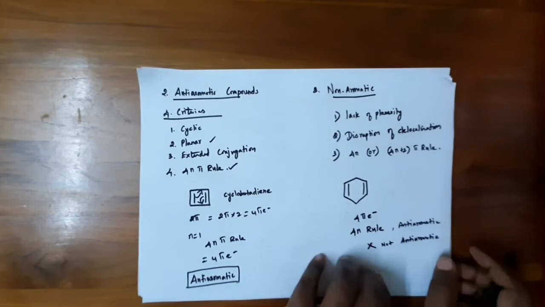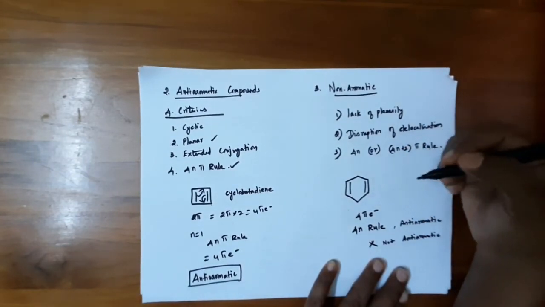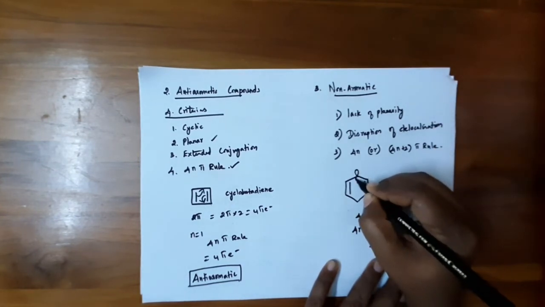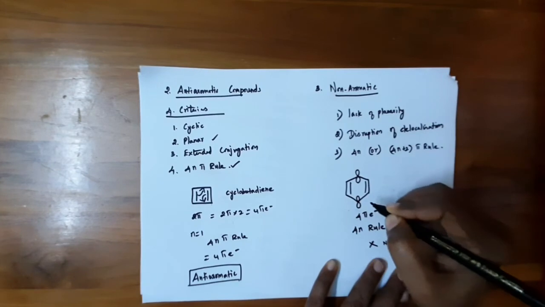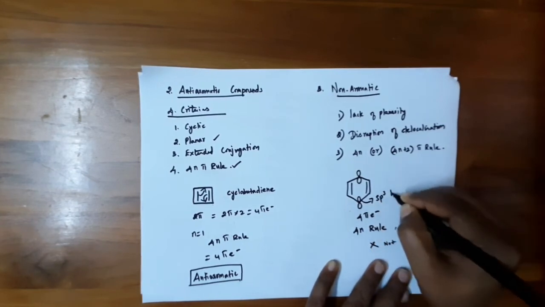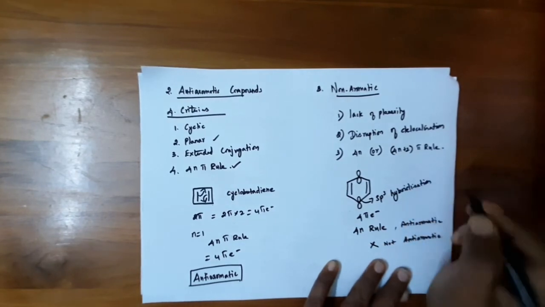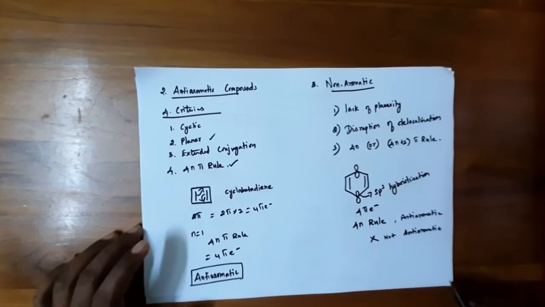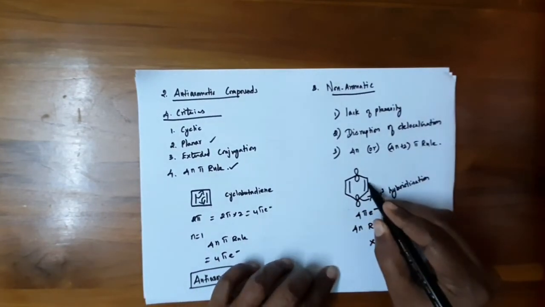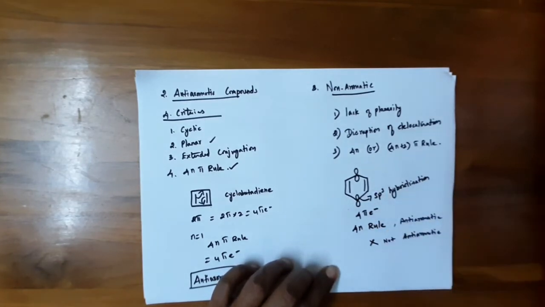The reason for this is, it is a cyclic molecule, but there is no planarity maintained. Here, these 2 carbon atoms are in sp3 hybridization. So here no proper delocalization takes place. The delocalization is disrupted here.